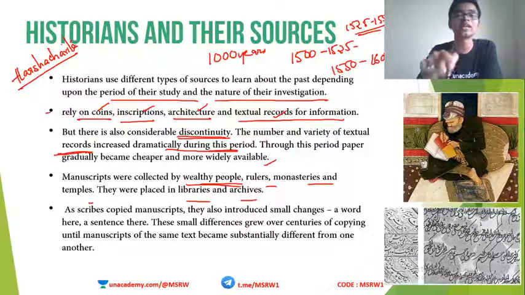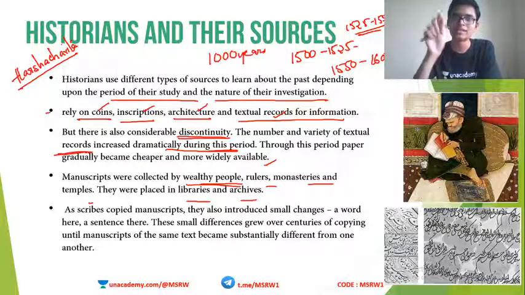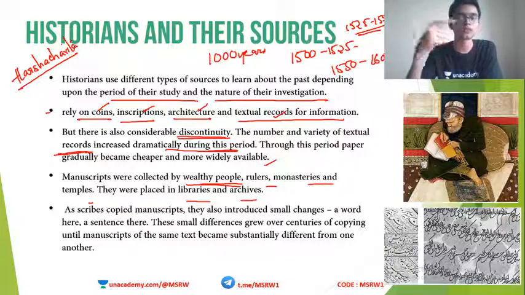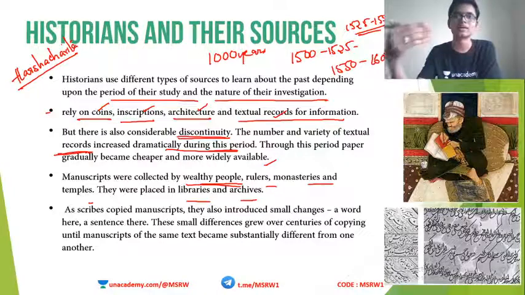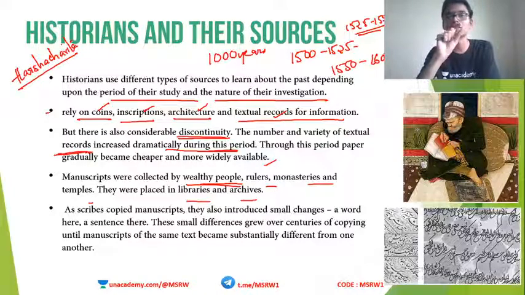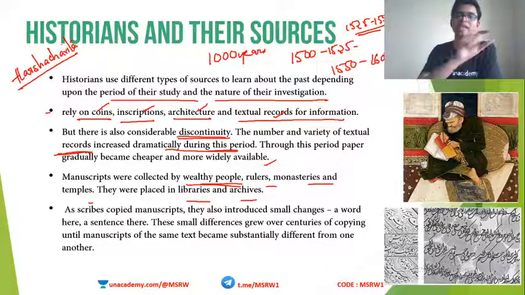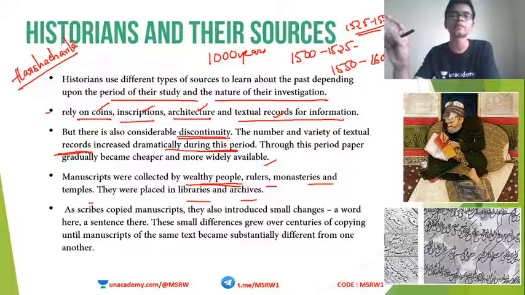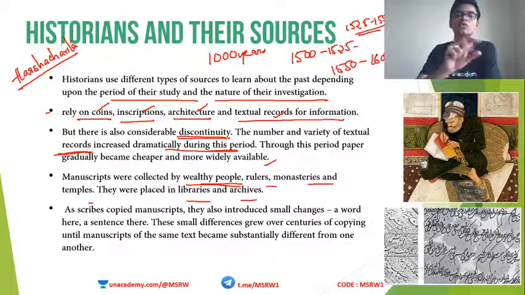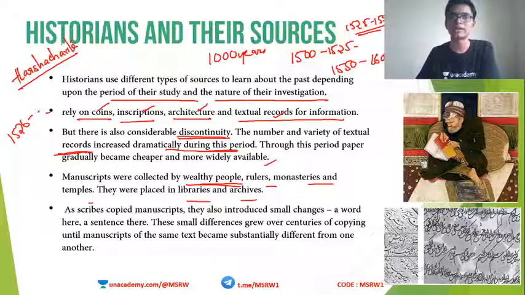What is the advantage? The advantage is that such ruling class people will rule for a very long time. They will have their own sons and grandsons who will continue their dynasty, which means the dynasty will last for a very long time. So as long as the dynasty lasts, these manuscripts and sources are saved. For example, the Mughals came into India in 1526. Babur came to India, as Swati just told us.